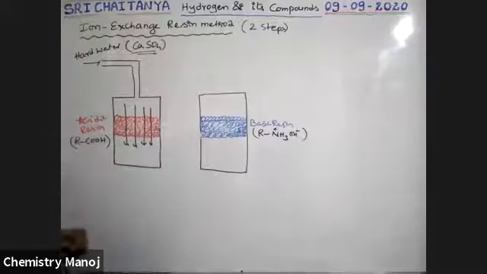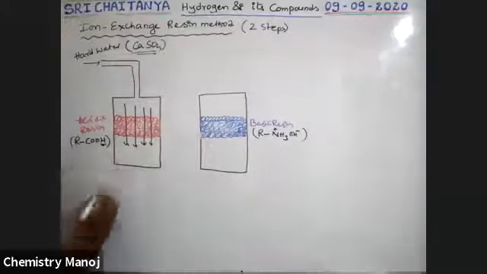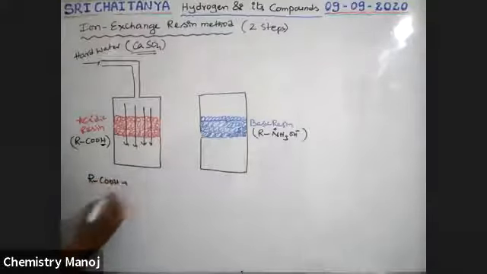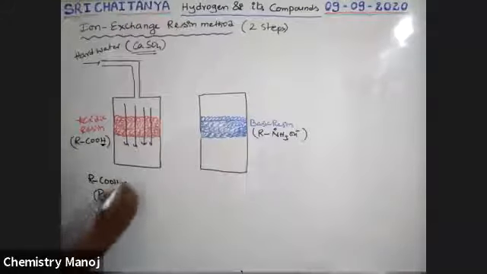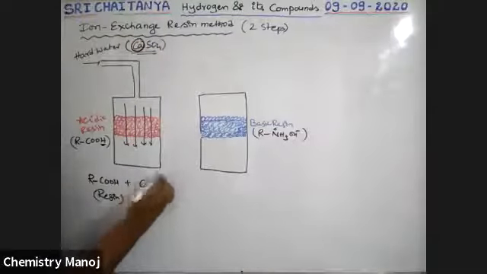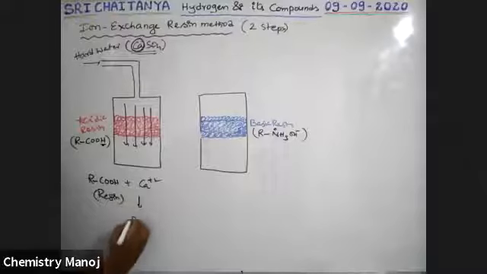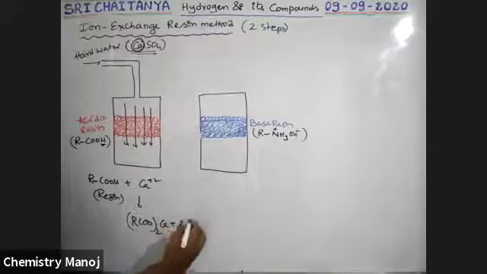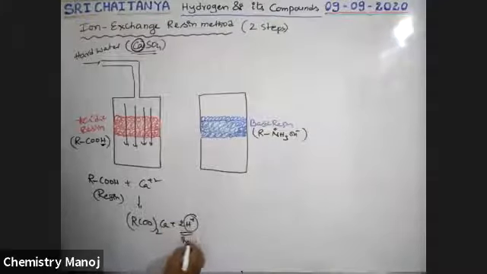In that diffusion, see here, the resin contains H plus ions. The reaction takes place here. That is RCOOH, this is acidic resin, boys. This acidic resin interacts with Ca plus 2 ions present in hard water. Now it is converted into (RCOO) twice Ca, and 2 H plus ions are released into water.